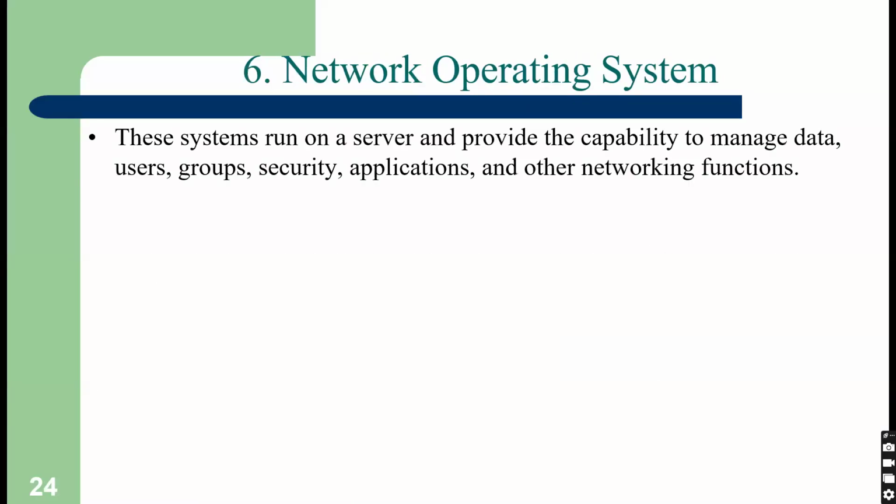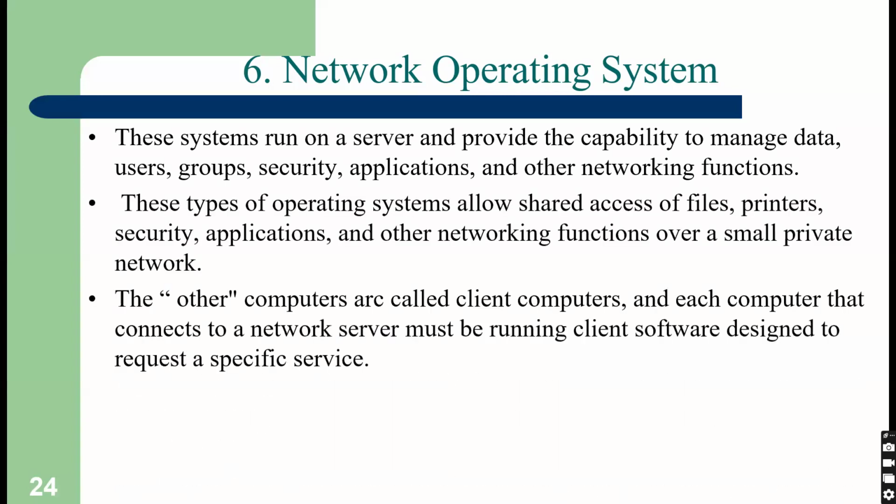Next is network operating system. Let us take the example of our Android OS. We are using Android OS and almost 95% of the apps require internet. Our data is stored on the network, or you can say on a server, and it requires network. So if there is no internet, we cannot use those apps.